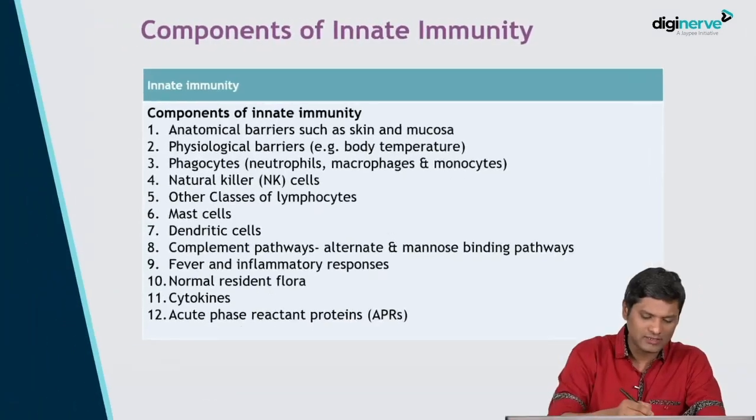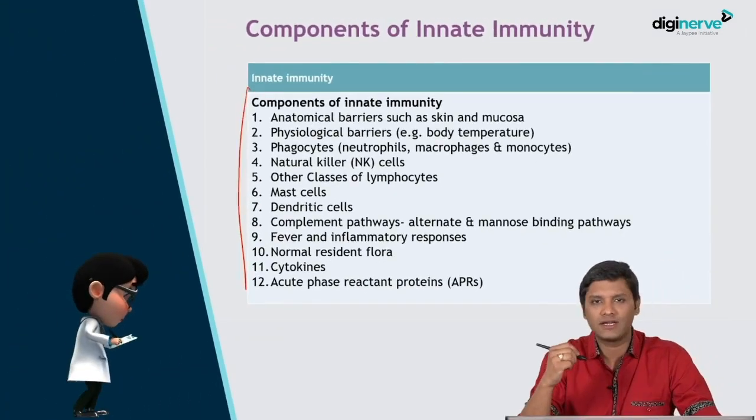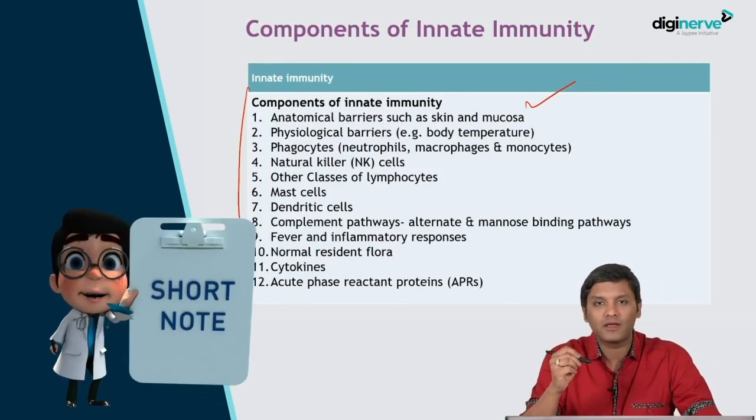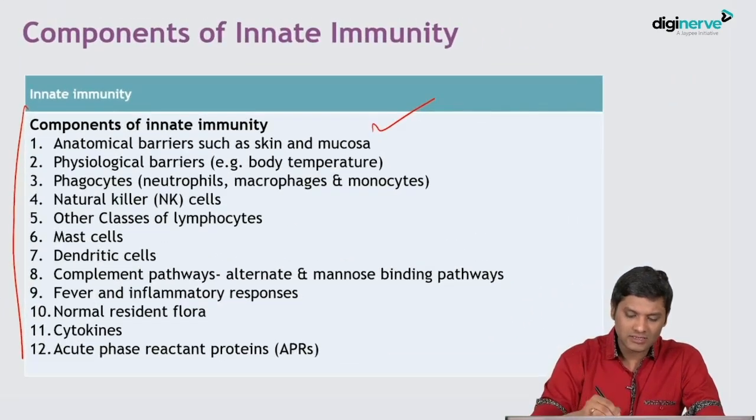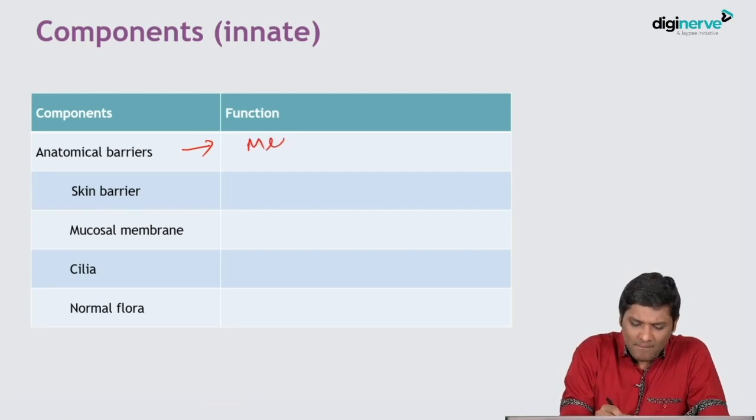So let us now discuss the components of innate immunity. There are several components enlisted here. We will discuss them one by one. To start with, the anatomical barrier such as skin and mucosal barrier. So what is the role of skin? You all know skin acts as a mechanical barrier.